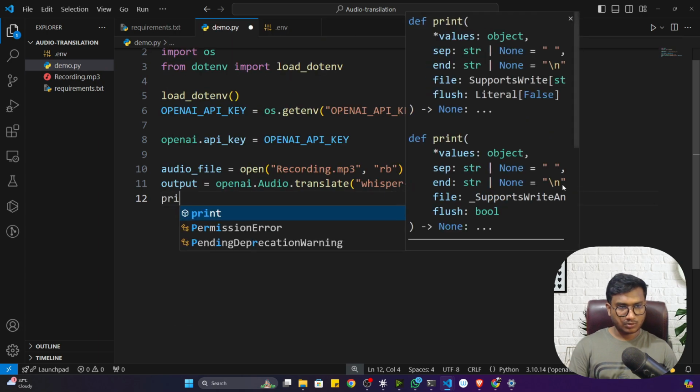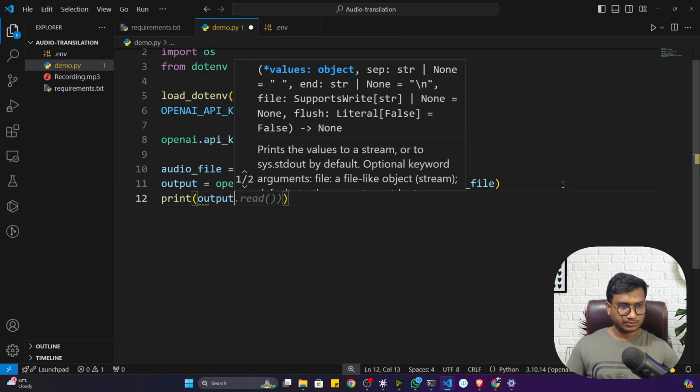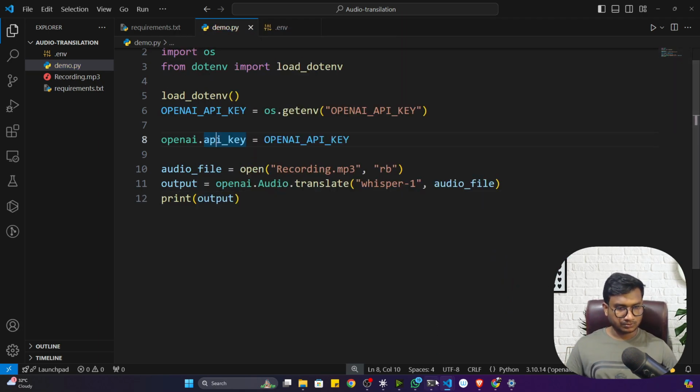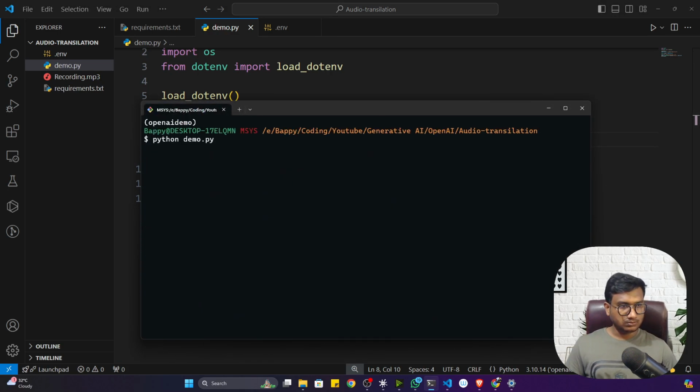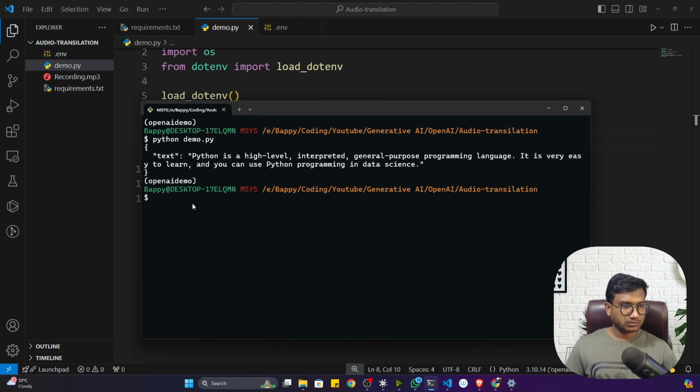Now let me print the output. Now let me show you. So guys, here is the text I am getting. Python is a high-level interpreted general-purpose programming language. It is very easy to learn and you can use Python programming in data science. That means whatever things you can actually hear in the audio, the same thing you can see as text. So it is a very powerful model. It will give you the accurate result always. Okay, you can try with different audio. I think you will get it.